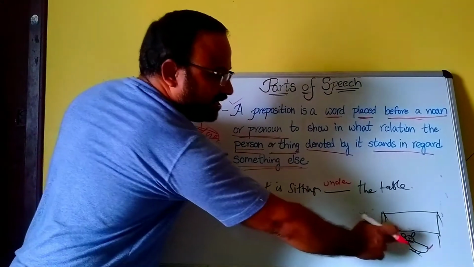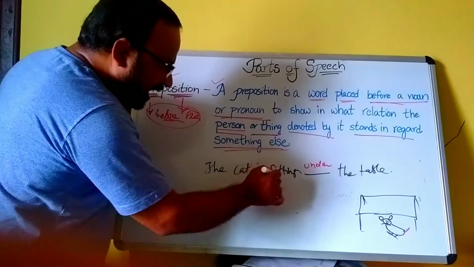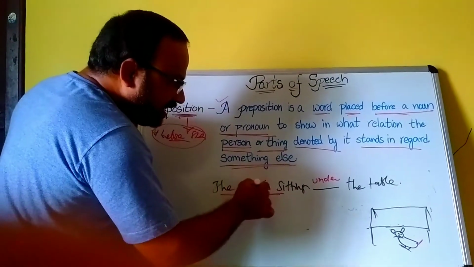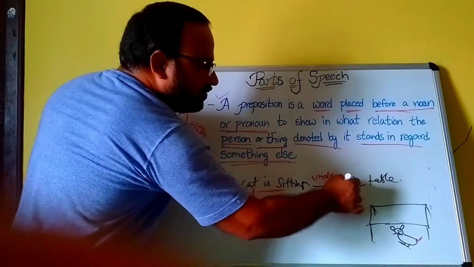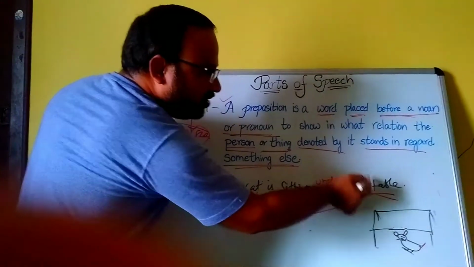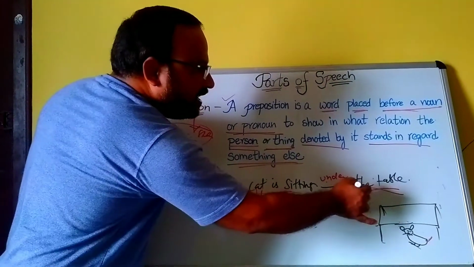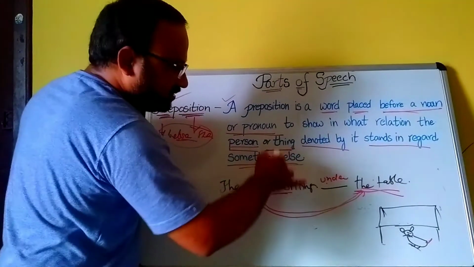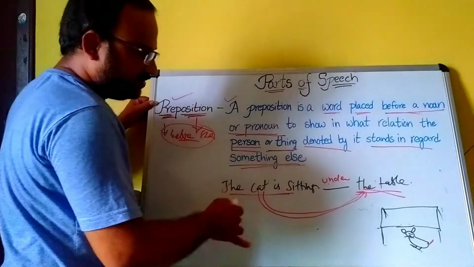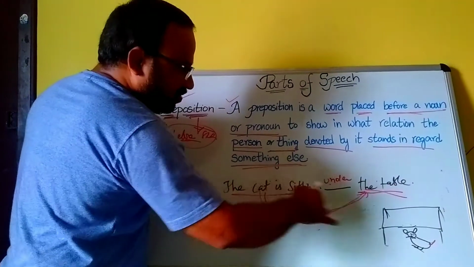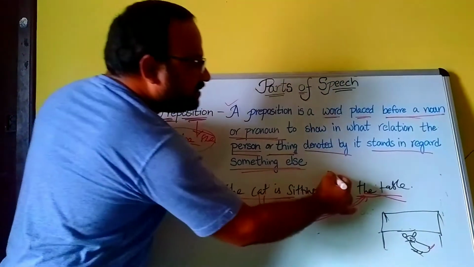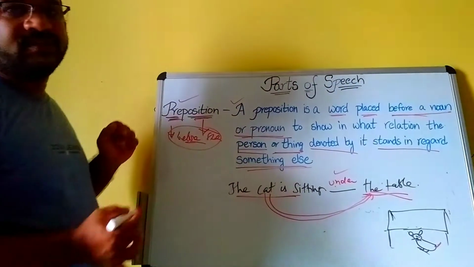So where is it? Under the table. It relates to the table. Table is a noun. So it's placed before the noun and it shows the relation between the two objects, two things or two nouns. This is called a preposition.